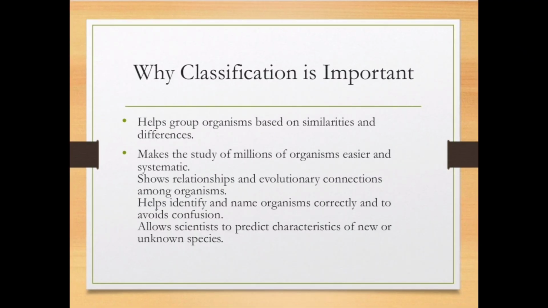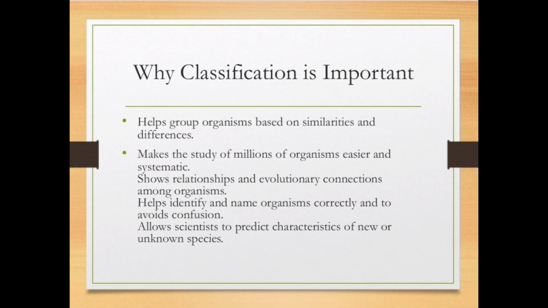Classification is important because it helps to group organisms based on their similarities and differences, and with the help of classification we can learn about millions of organisms easier and more systematically.